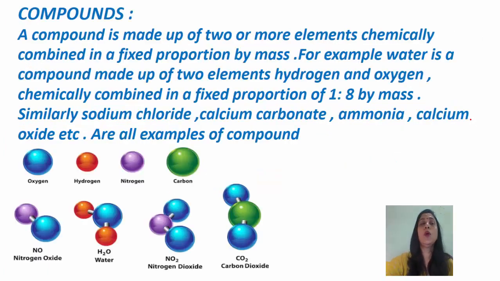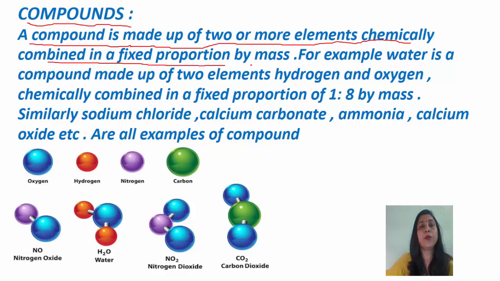Now coming to compounds. What are compounds? Actually, a mixture is an impure substance, whereas we have studied that elements and compounds are pure substances. A compound is made up of two or more elements chemically combined in a fixed proportion by mass. Okay.